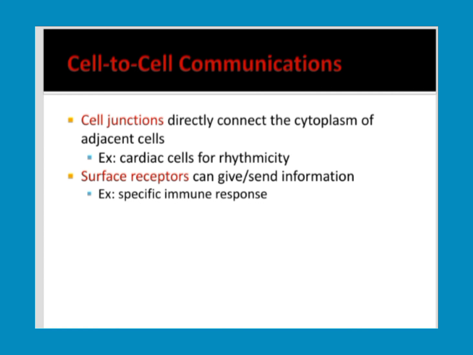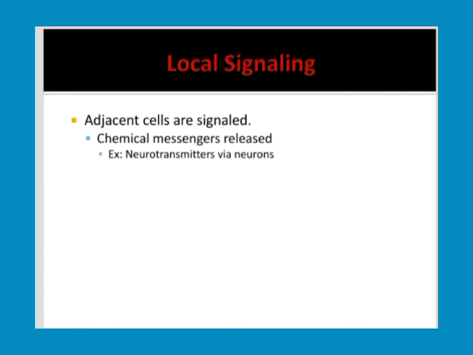Example, specific immune responses. And in local signaling, adjacent cells are signaled, and chemical messengers are released. Example, neurotransmitters, that is by the neurons.